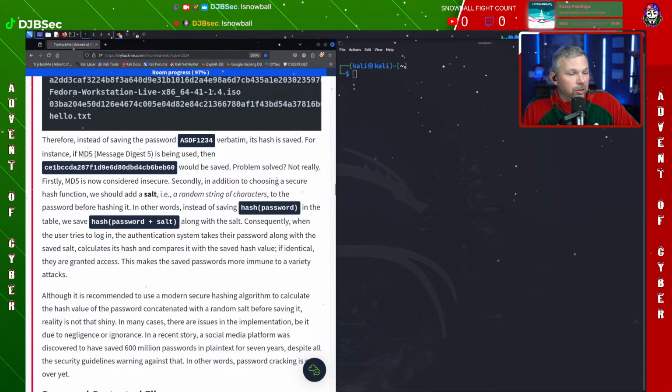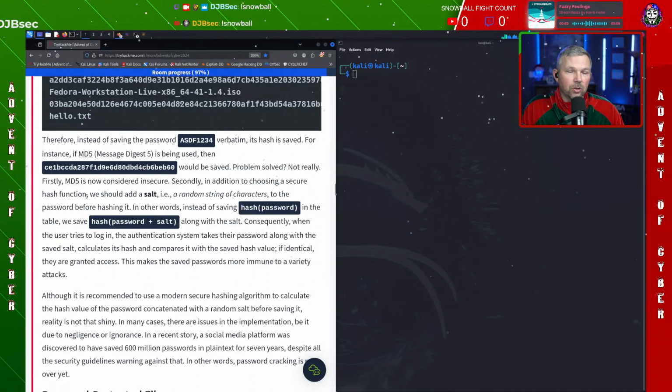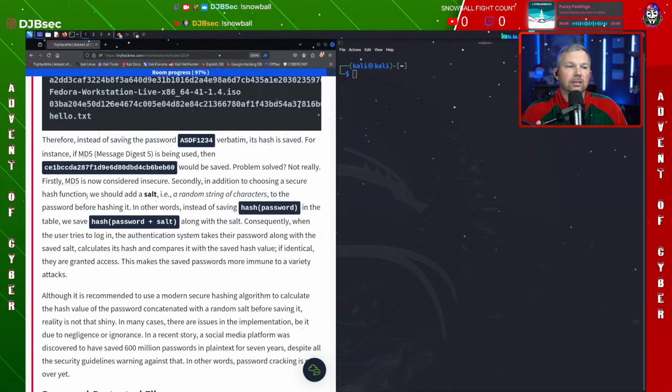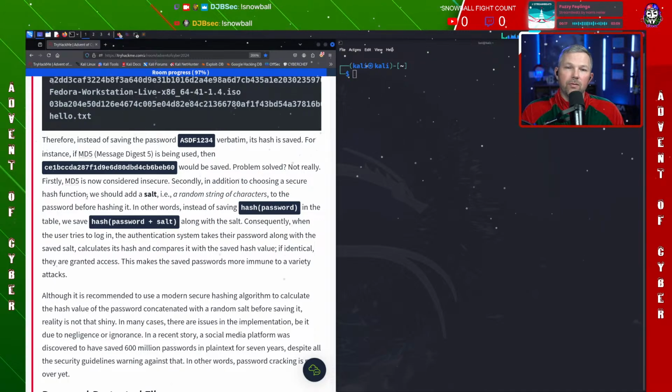Secondly, in addition to choosing a secure hash function, you can also add a salt. A salt is a random string that's usually added before the password. For instance, say the developer creating an application puts a company name in front.